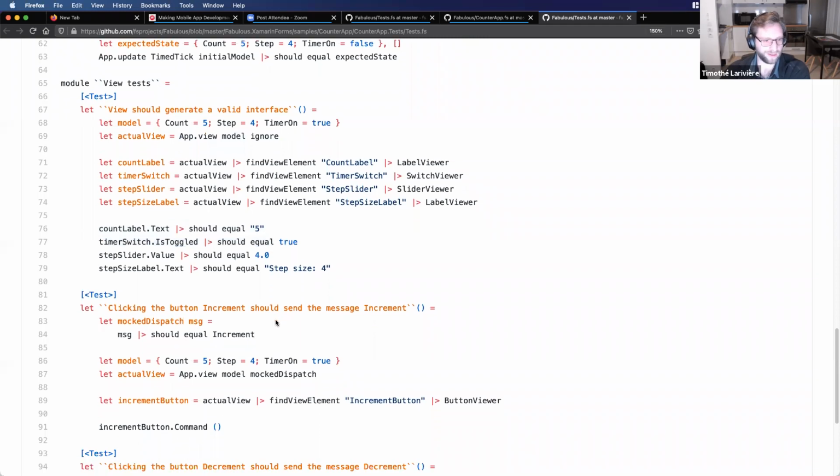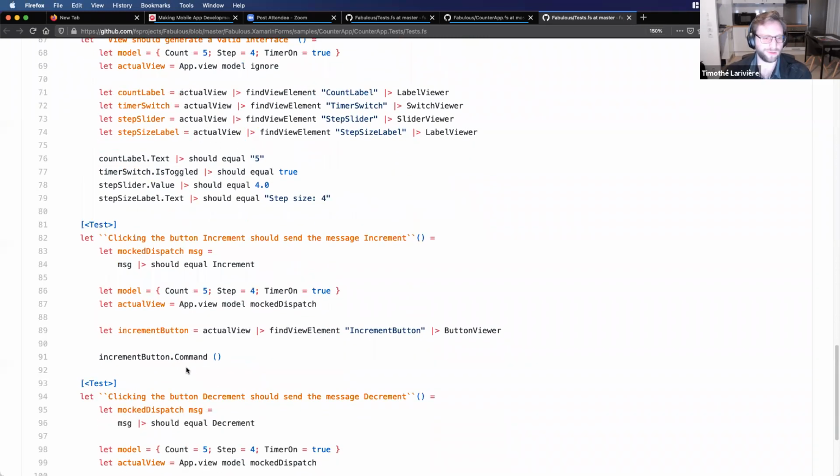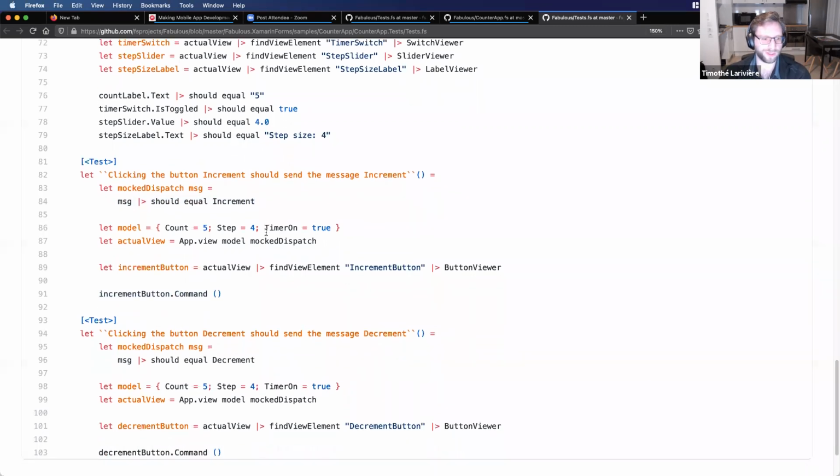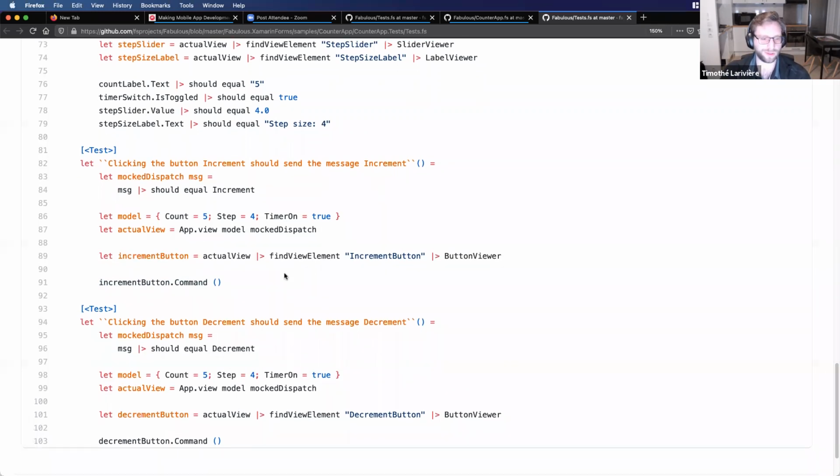So you can test anything, even checking that you have correctly bound your button. So here is the increment button. When I'm calling the command function, I'm expecting it to send the increment message. So you can really test anything with Fabulous. It's that simple to do that. So that's really great.